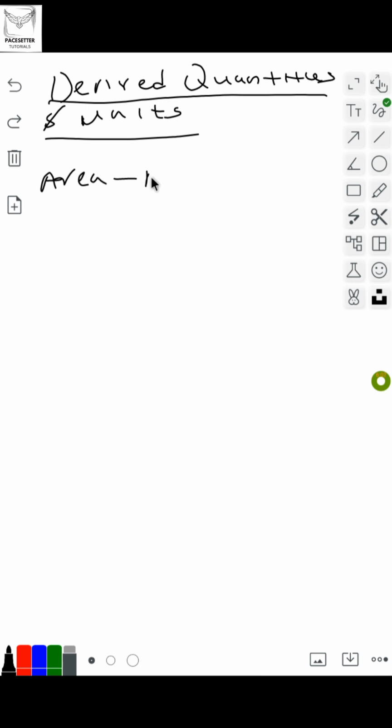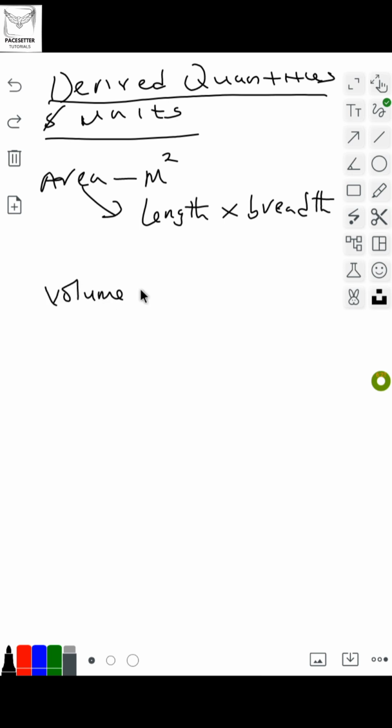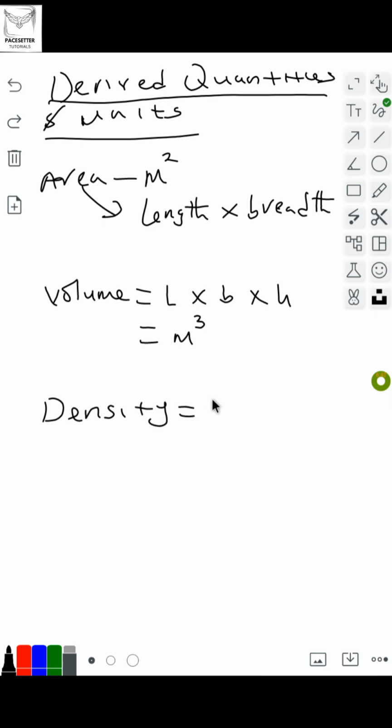And what is the unit of area? You know, it is meter square. So it means that area, as a derived quantity, is length times breadth or width. I'm sure you know that. Now look at volume, for example. Volume is also derived. You could say length times breadth times height, and so the unit is meter cube. You could use density. What is density? Density is mass over volume.